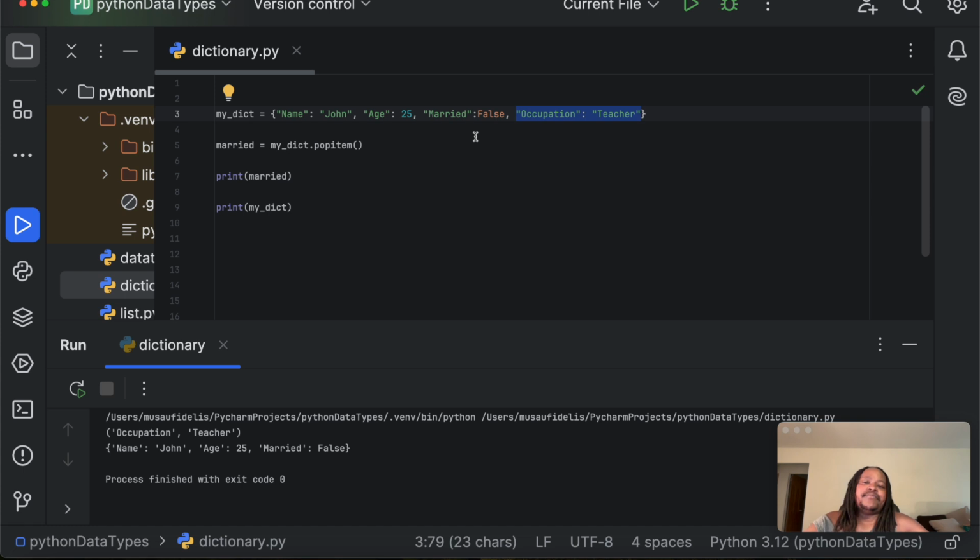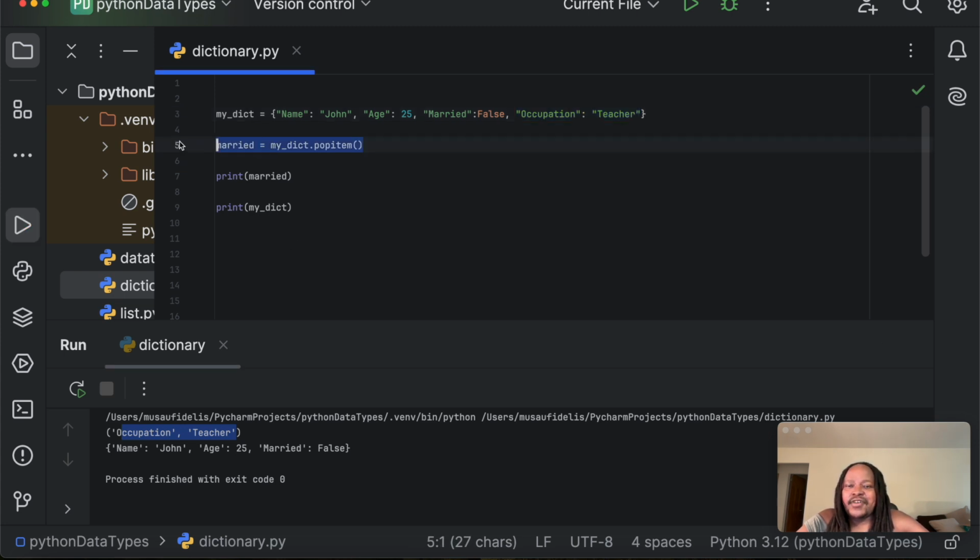The popitem removes the last item and returns the occupation and teacher, the key and the value, kind of like a tuple. But that's how you can use popitem to remove an item from a dictionary.